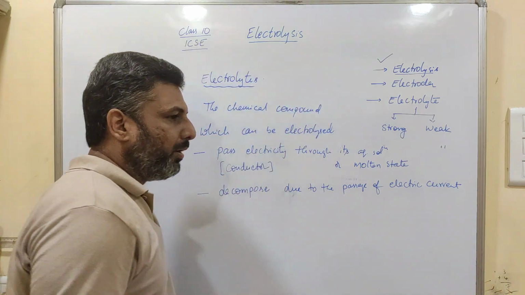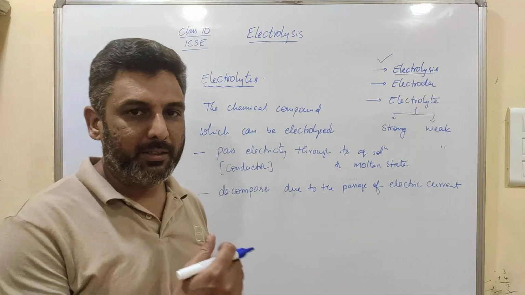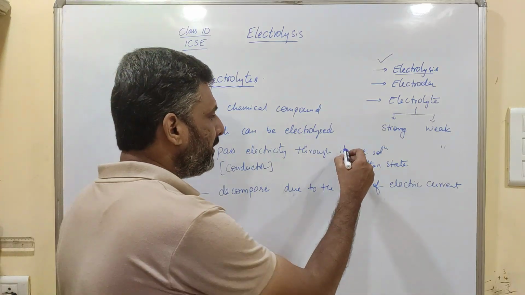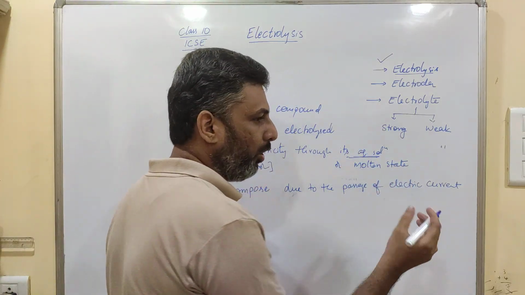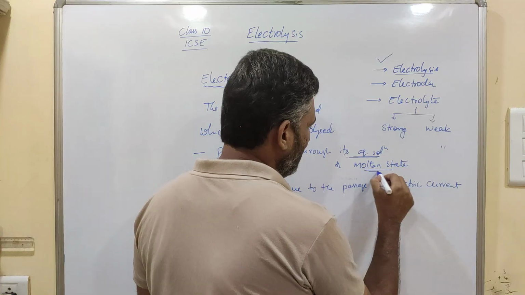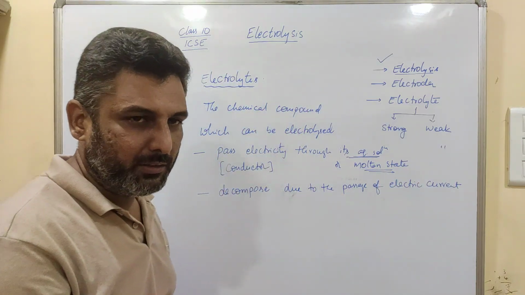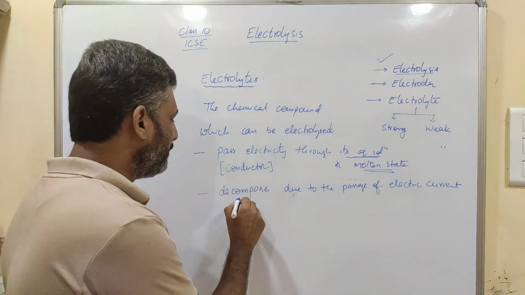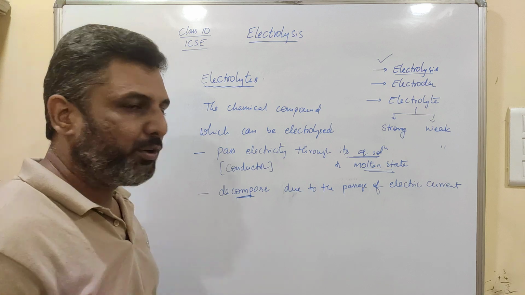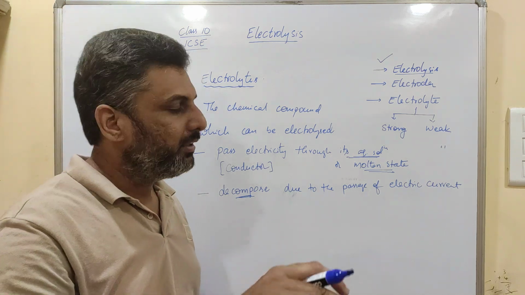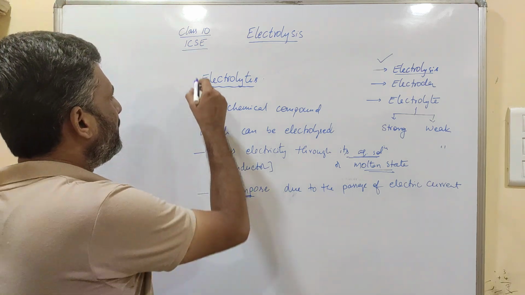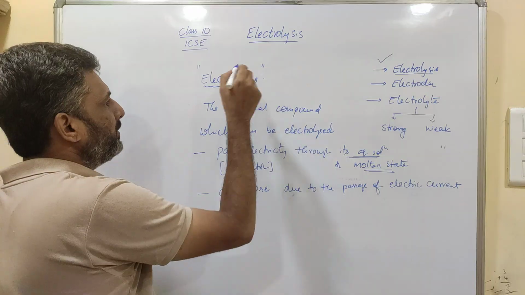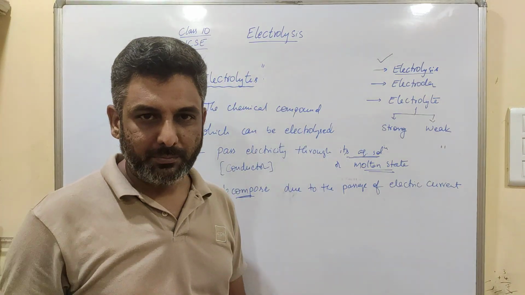So if any compound can conduct electricity in its aqueous solution or molten state, and undergoes decomposition because of the passage of electricity, then we call such a substance an electrolyte.